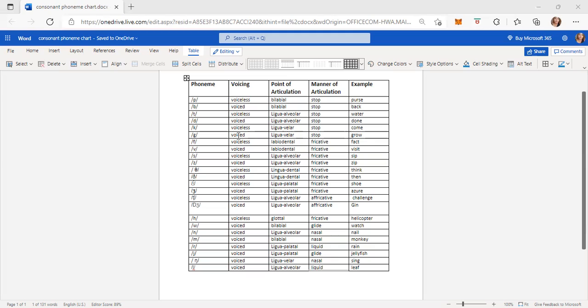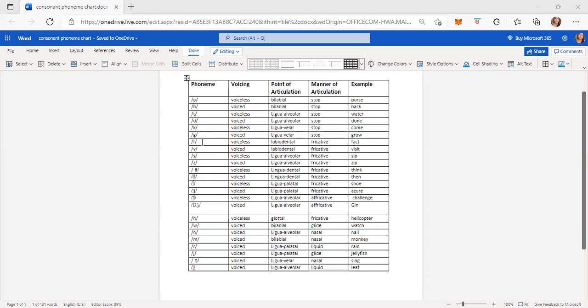Example, done. K. According to voicing it is voiceless, according to point of articulation lingual alveolar, according to manner of articulation stop. Example, come. Next one is G. According to voicing it is voiced, according to point of articulation lingual alveolar, according to manner of articulation stop. Example, grow.